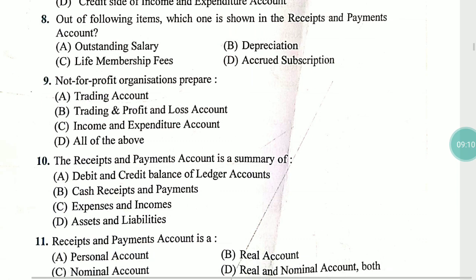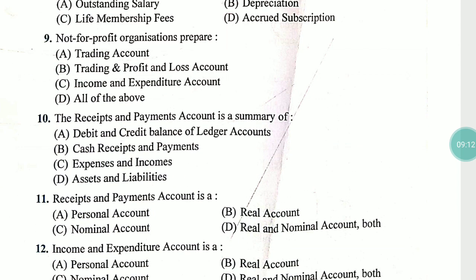Now we will discuss which accounts a not-for-profit organization prepares: trading account, trading and P&L account, income and expenditure account. A not-for-profit organization never prepares a trading account or a trading and P&L account.